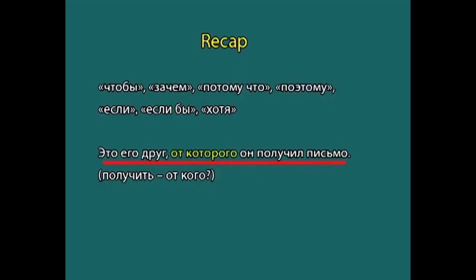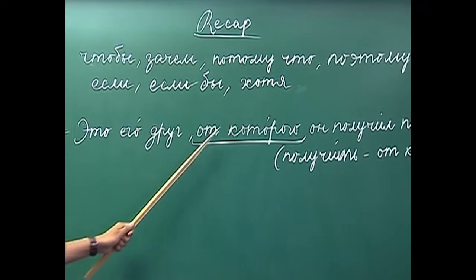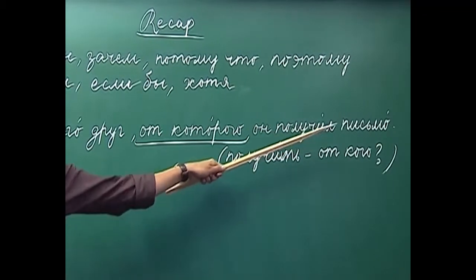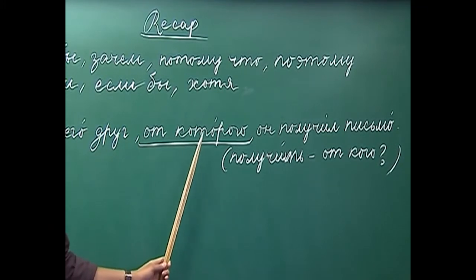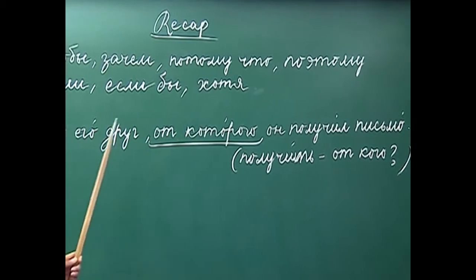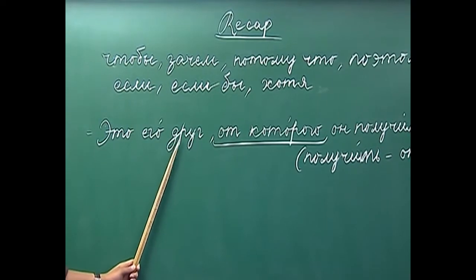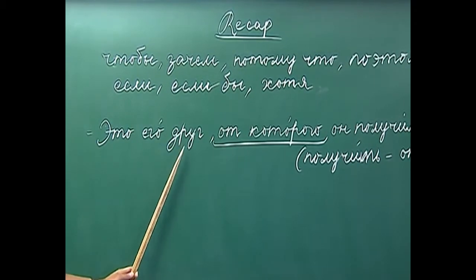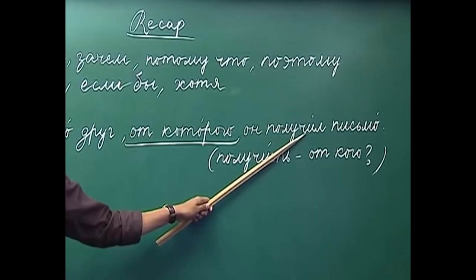As you can see here, это его друг, от которого он получил письмо. So, this is his friend from whom he received a letter. As you can see, the gender and number of который, which is masculine and singular, depend on the noun it denotes in the principal clause, друг, which is again singular and masculine, whereas the case of который depends on the verb получить.